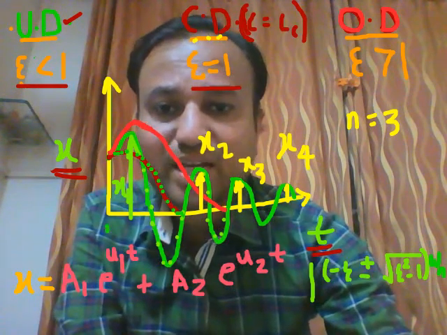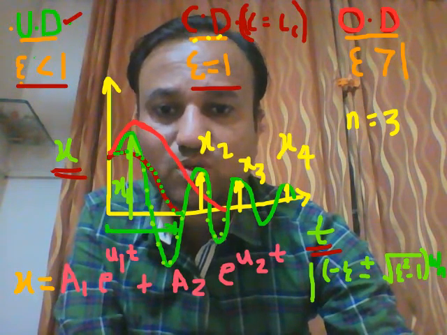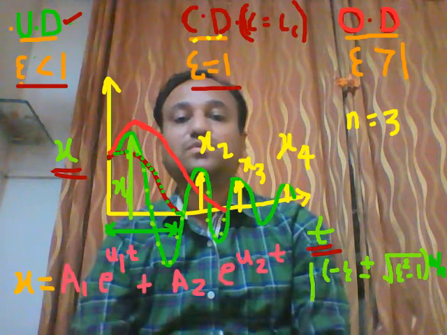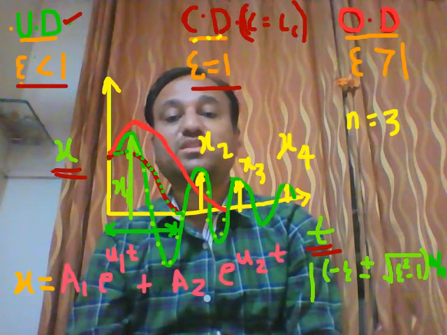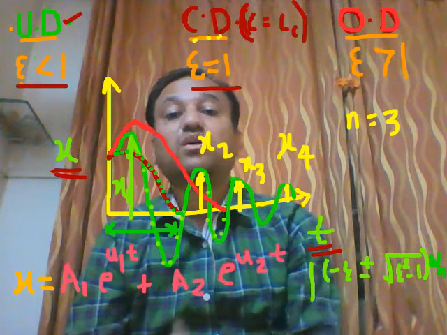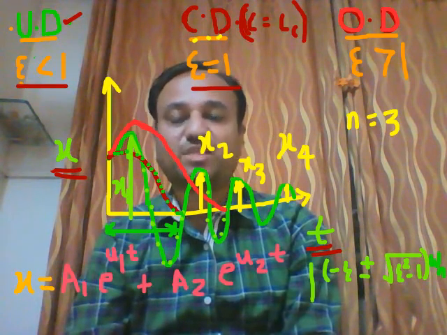So this is the time taken. The time taken to bring the vibrating body back to its mean position will be the lowest as far as the critical damp system is concerned.